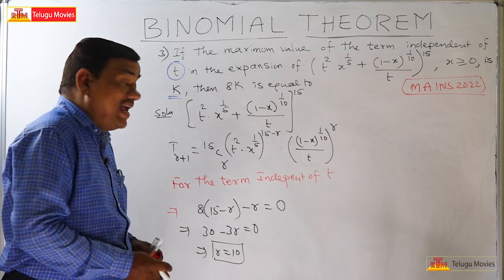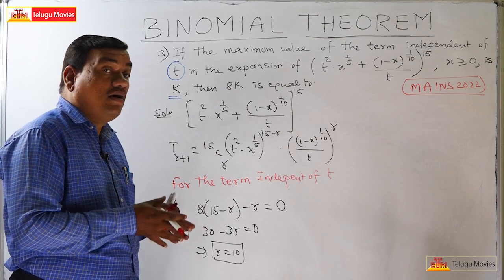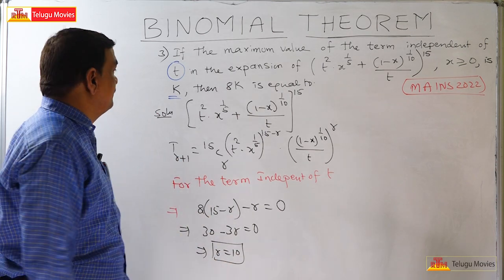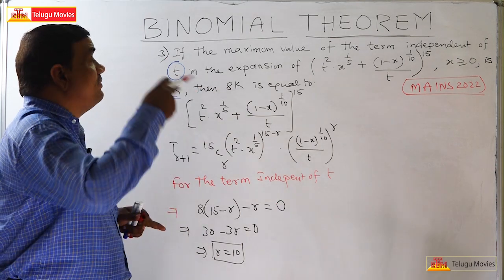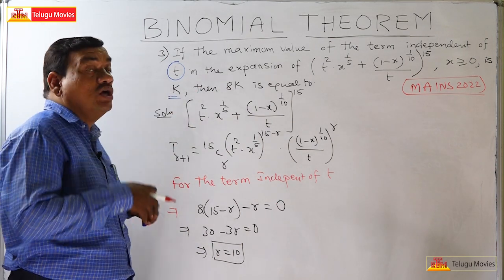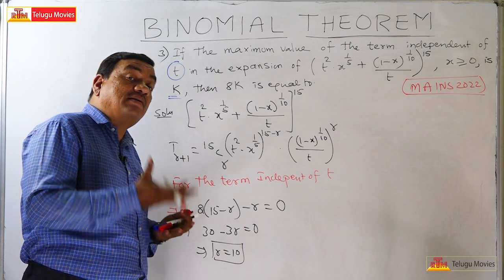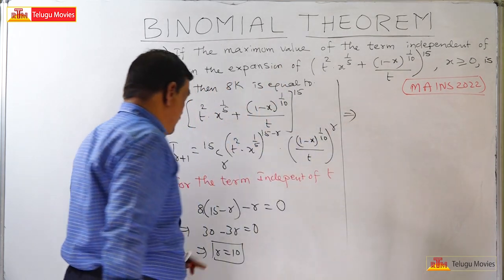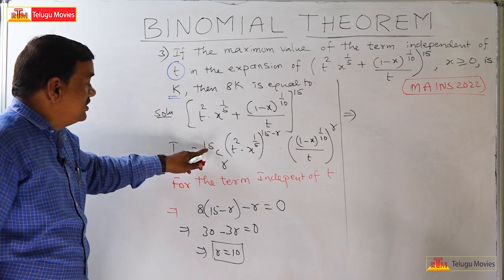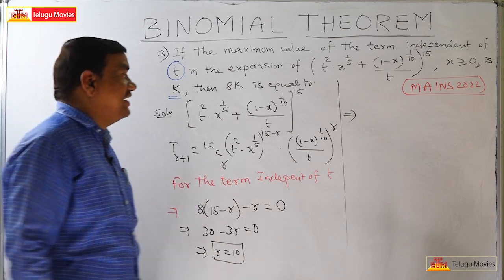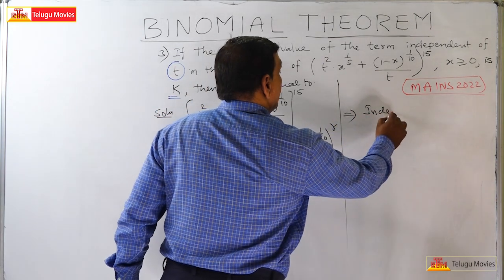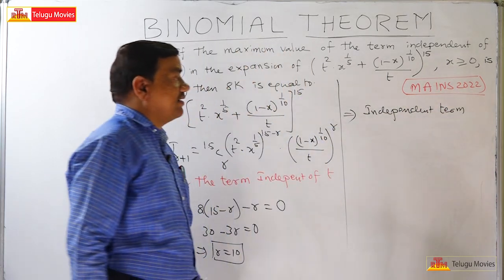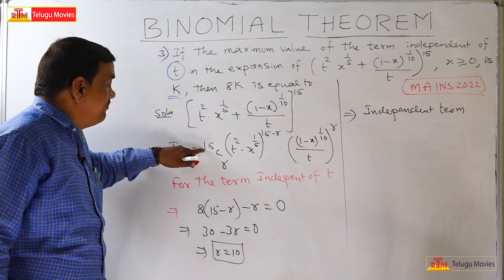So at r is equal to 10, you will get a term independent of t. So, let us find out that term. The maximum value of the term independent of t in the expansion is k. So let us find the term and then find its maximum value. Now, when r is equal to 10, what is that independent term? It is 15C10.